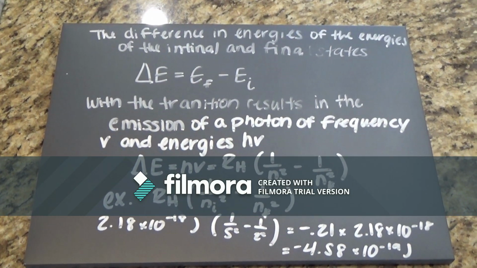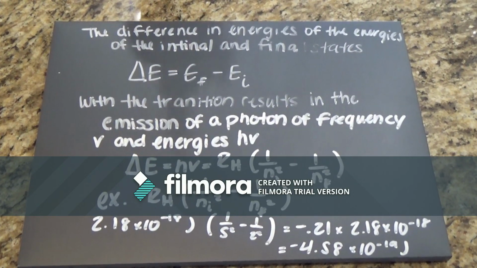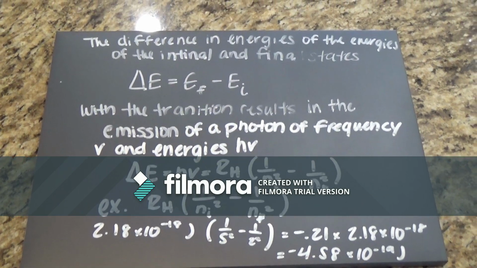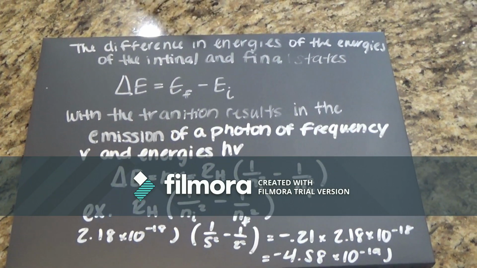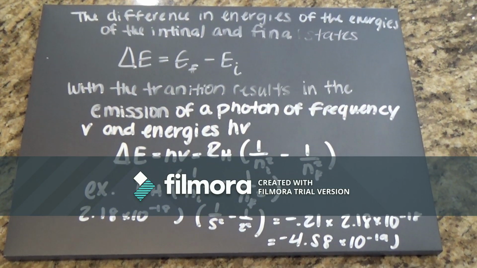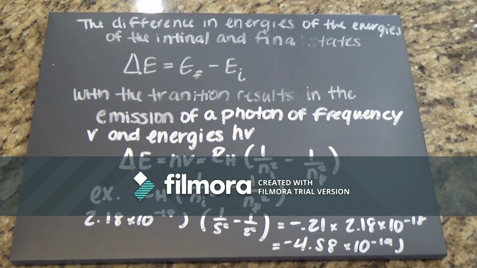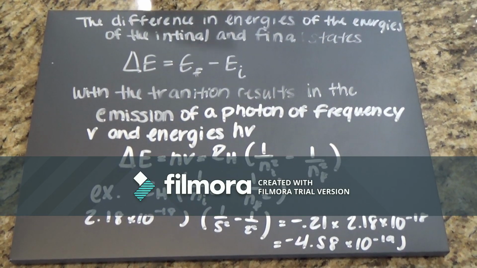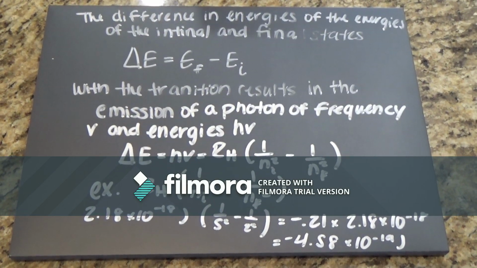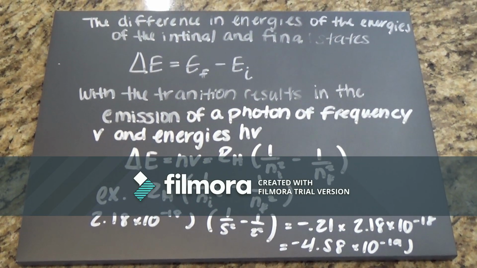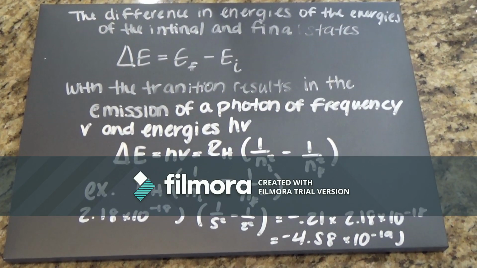So an example would be R_H equal to 2.18 times 10 to the negative 18, and you're going to multiply that by the difference between 1 over 5 squared minus 1 over 2 squared. After that, I got negative 0.21. Then you multiply that negative 0.21 times the 2.18 times 10 to the negative 18, and right there you'll get 4.58 times 10 to the negative 19.